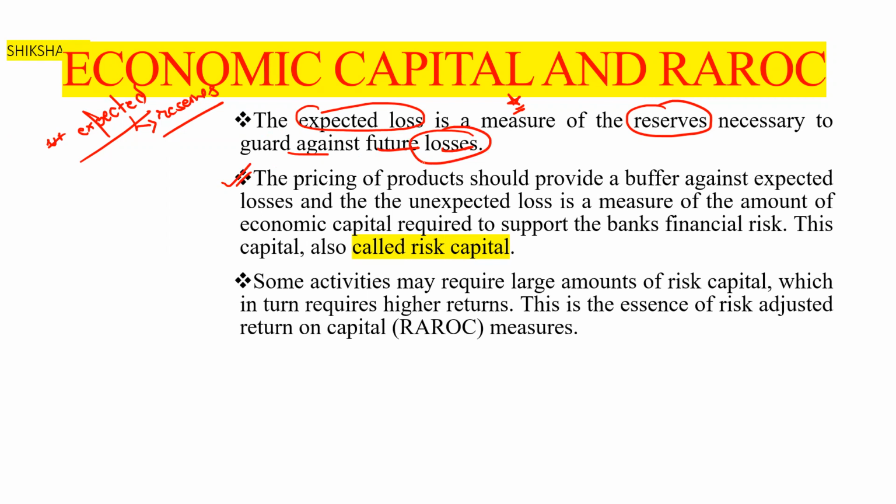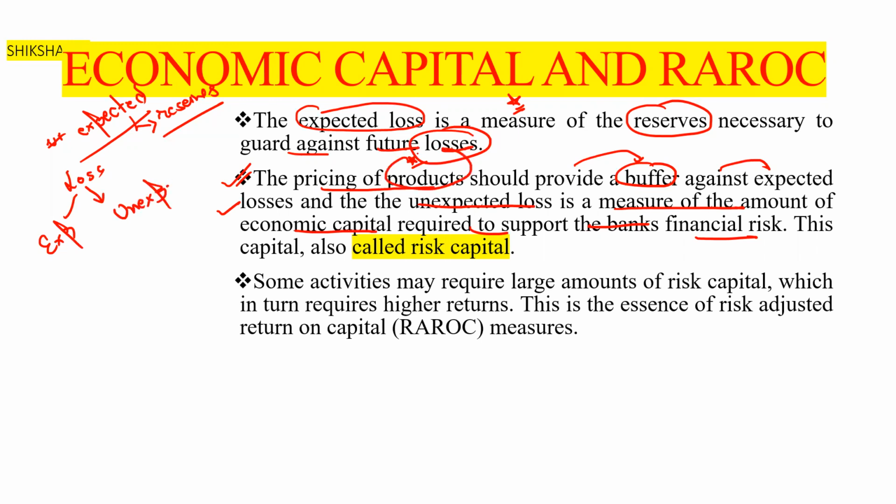So the pricing of products should provide a buffer against unexpected losses, and the unexpected loss is a measure of the amount of economic capital required to support the bank's financial risk. Basically, we have two types of losses: expected and unexpected.